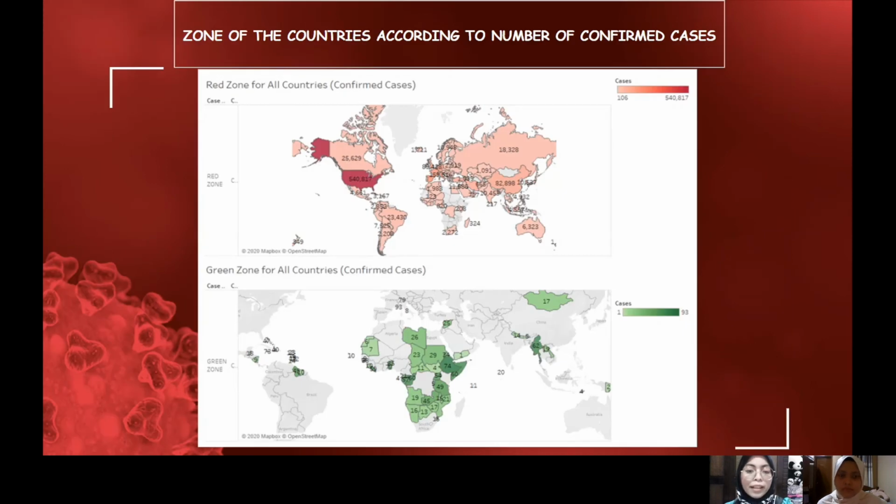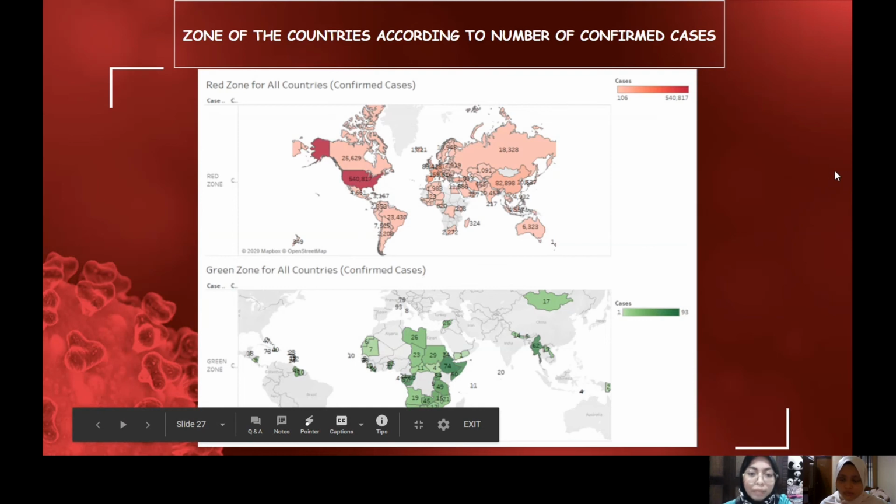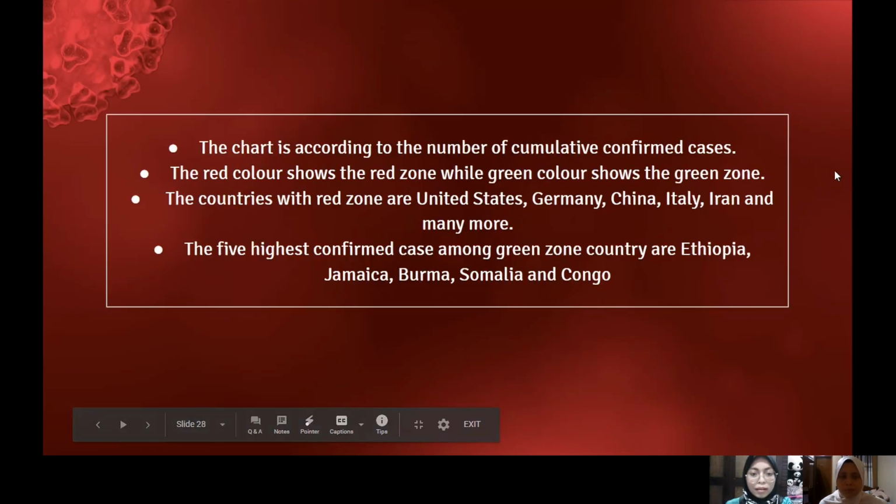The fourth graph is about zone countries according to the number of confirmed cases, which indicates green zone and red zone for all countries. It is according to the number of cumulated confirmed cases. A country that has a higher number of confirmed cases will be in the red zone section, while a country that has a lower number of confirmed cases will be in the green zone section.